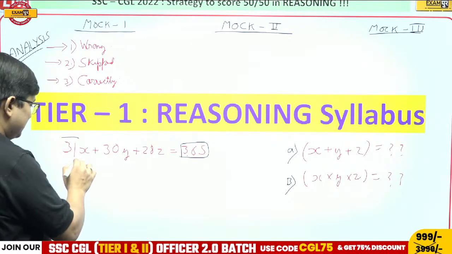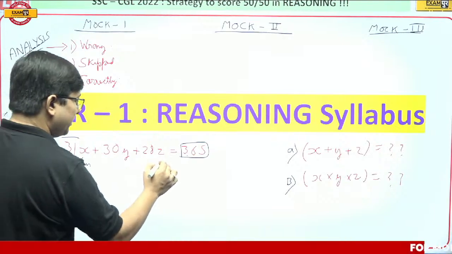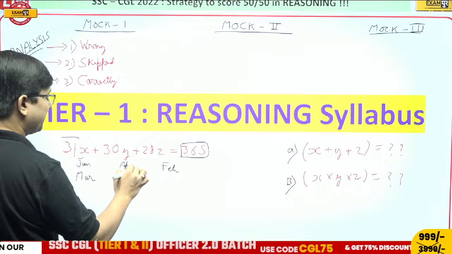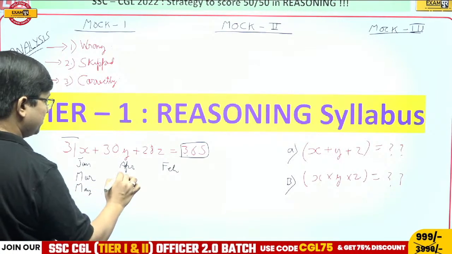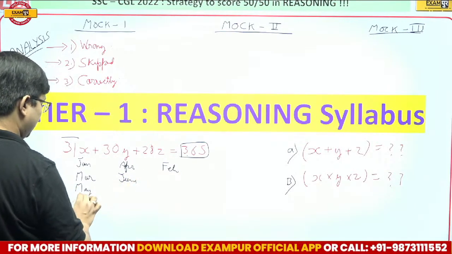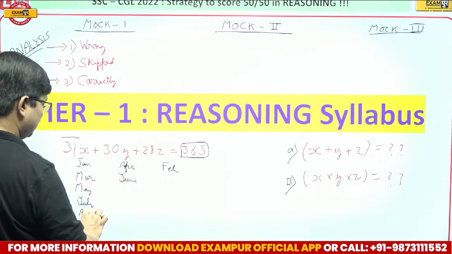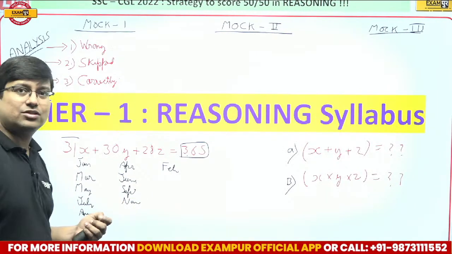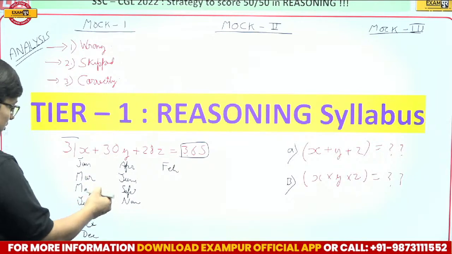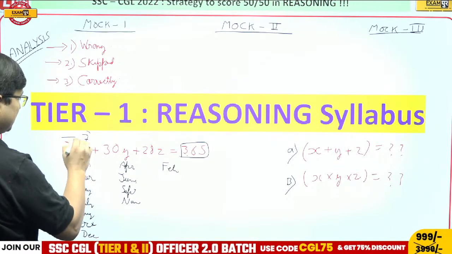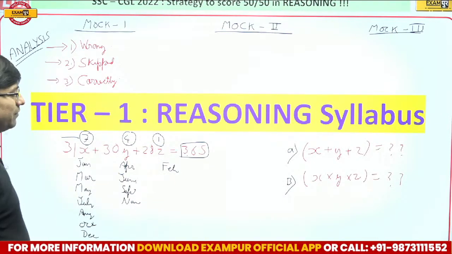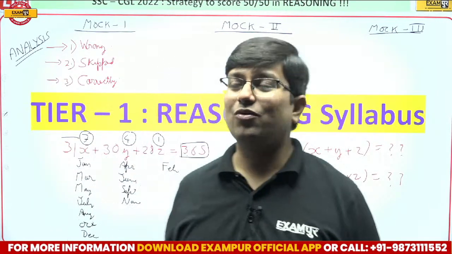How many months? January, February is over here, March, April 30-day month, May, June, July, August, September, October, November, and December. So if you just do the calculation, 1, 2, 3, 4, 5, 6, 7. So here is 7. 1, 2, 3, 4. Here is 4. And here is 1. Alright, everybody? Fine. And you can check the calculation also.